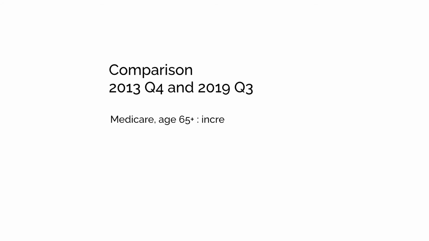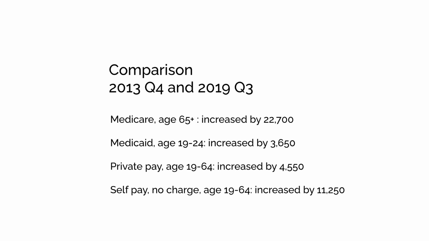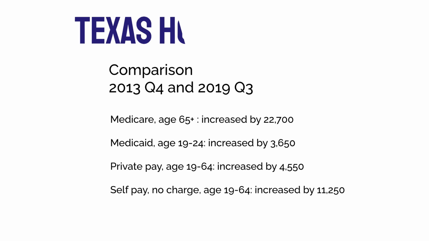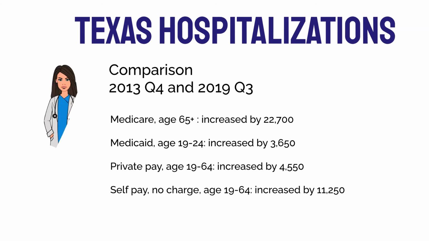So now we compare the numbers. 2013 quarter 4 and the most recent quarter 3 of 2019 for Texas. The Medicare age 65 plus hospitalizations increased by 22,700. Medicaid ages 19 through 24, the hospitalizations increased by 3,650. Private pay age 19 through 64 increased by 4,550.